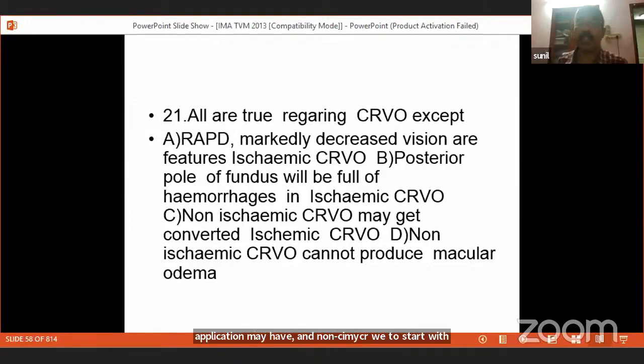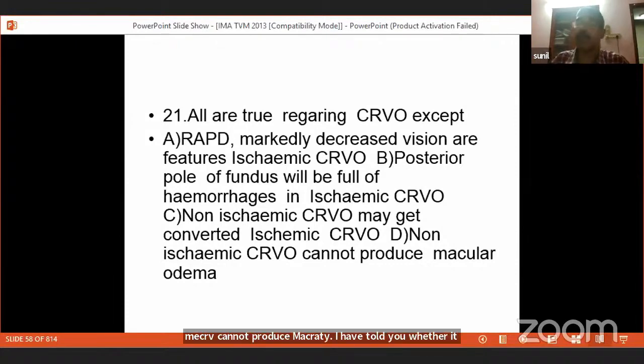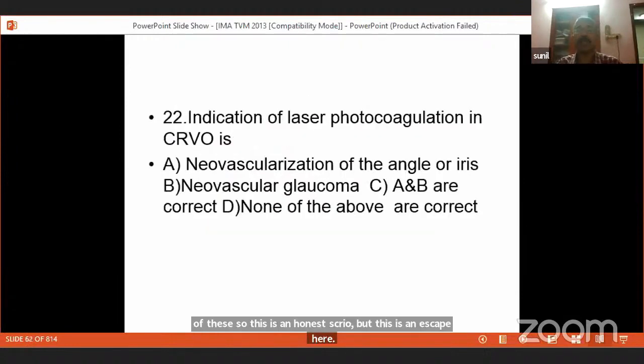Non-ischemic CRO cannot produce macular edema. I have told you, whether it is non-ischemic or ischemic, patient vision drops because of macular edema produced by either of these types. So this is a non-ischemic CRO, but this is an ischemic CRO. I told you the fundus is covered with hemorrhages. It's called a thunderstorm or chromatopathic appearance.